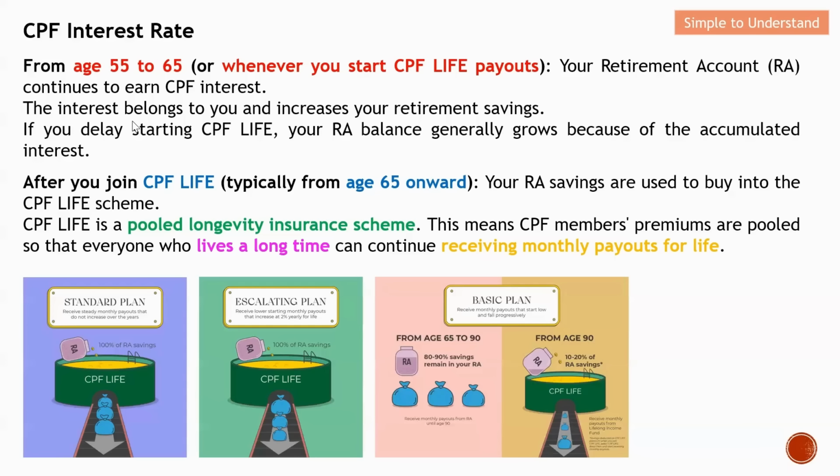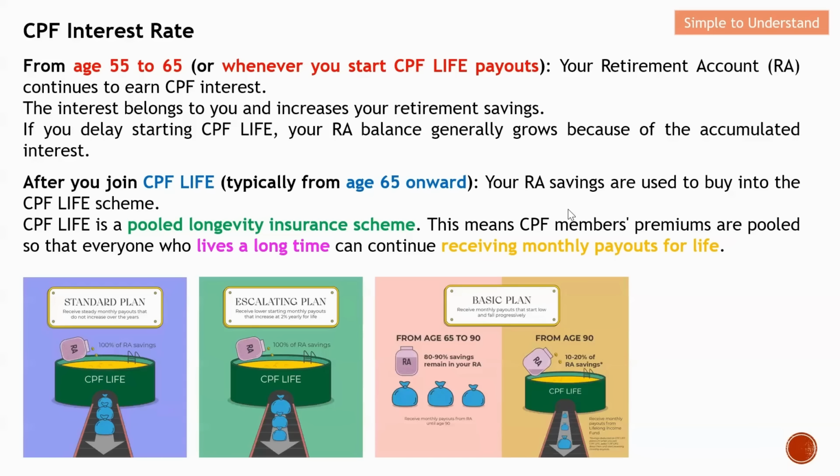For some, they prefer to delay CPF Life to age 70. Once you delay your CPF Life, your RA balance will grow even larger because of the more accumulated interest. Once you have joined CPF Life, you are able to receive a money payout, typically from age 65, like I mentioned earlier, or for some at age 70.